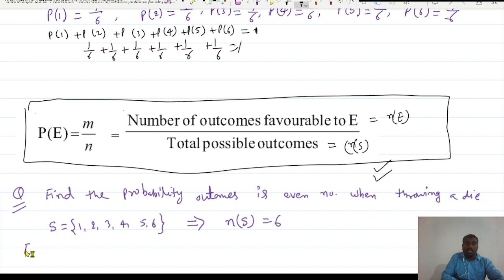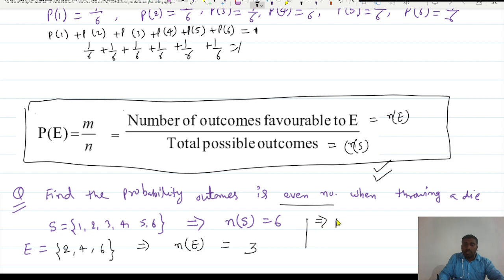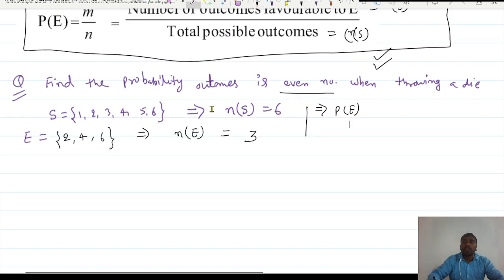Now see, what is E? E is the event we are talking about. We want the outcome to be an even number, right? So the outcome is an even number means the outcome is either 2 or 4 or 6. This is in our favor. What is ne? It is the number of those outcomes which are in favor of E. How many? 1, 2, 3. So 3 are there. So what is the probability? The probability of your event E is nothing but ne, the number of outcomes in favor of E, divided by ns, the total number of possible outcomes.